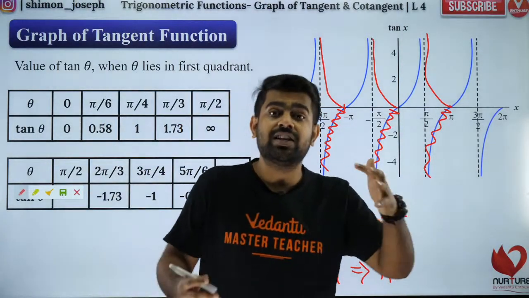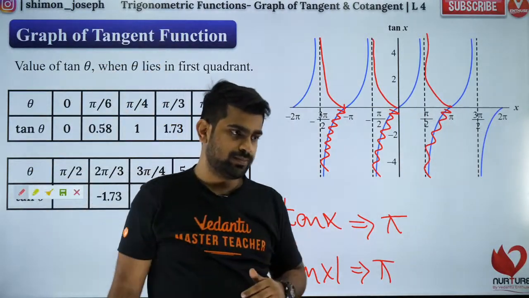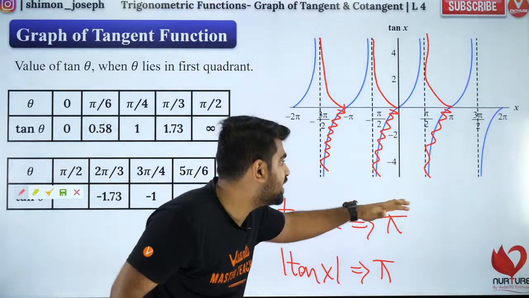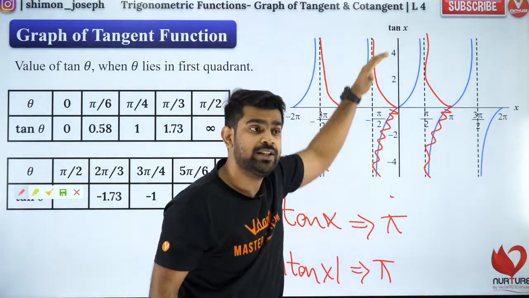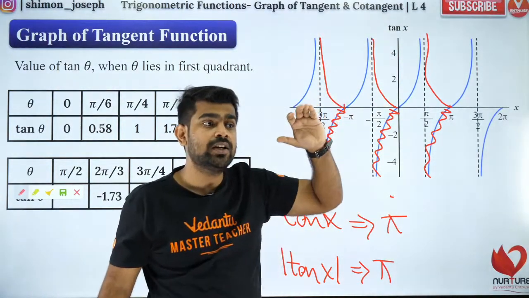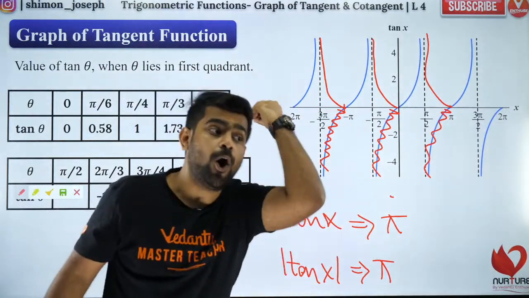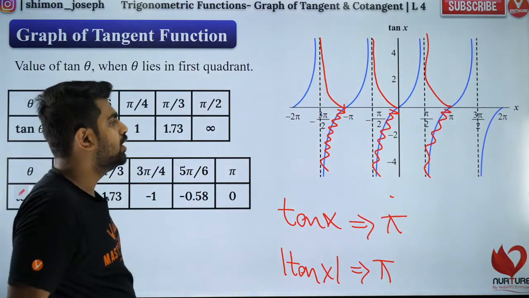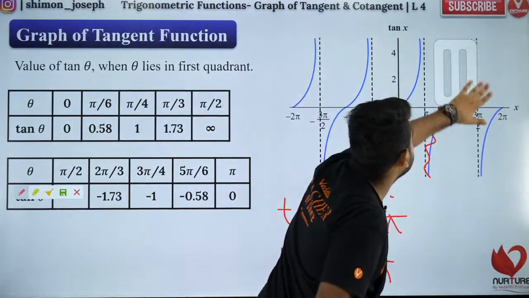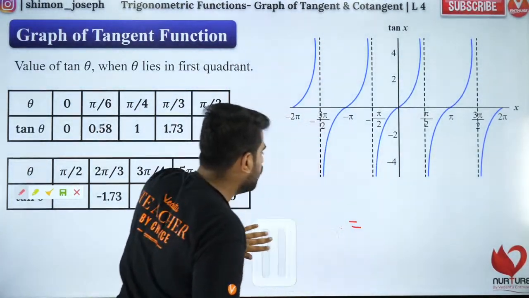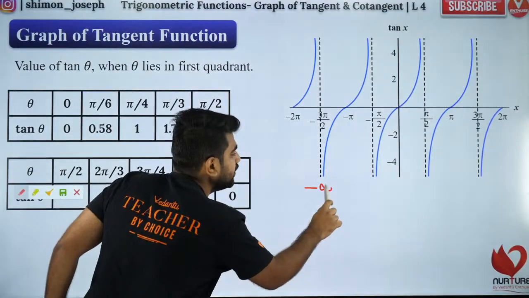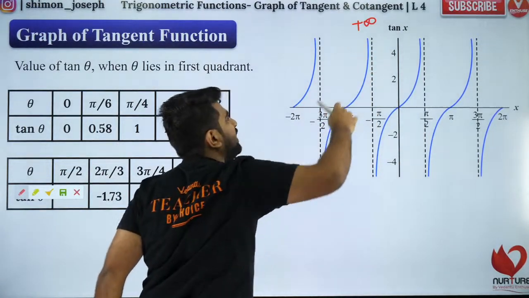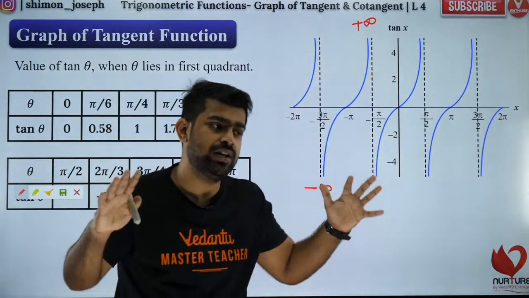Meaning of range. Neeraj, range means the set of y values taken. So the y values taken are what? From minus infinity all the way to plus infinity. So all the values are taken, right? That's why the range of tan x is all real numbers. Because you see the blue color graph. Let's forget the red now. It goes from minus infinity all the way up to plus infinity. So minus infinity to plus infinity means all real numbers are covered. Are you all clear?